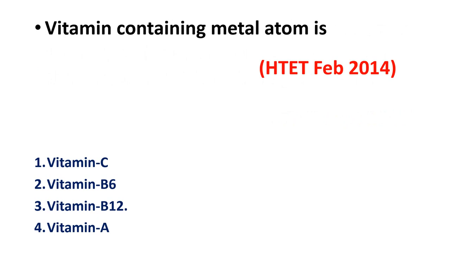Which vitamin contains a metal atom? They have given four vitamins. We have to identify which vitamin contains a metal atom: vitamin C, vitamin B6, vitamin B12, vitamin A. This question appeared in HTET, Haryana TET in February 2014, and the right answer is vitamin B12, option 3. So vitamin B12 contains a metal atom.